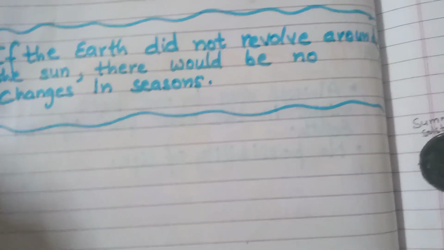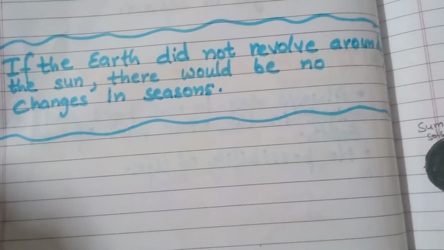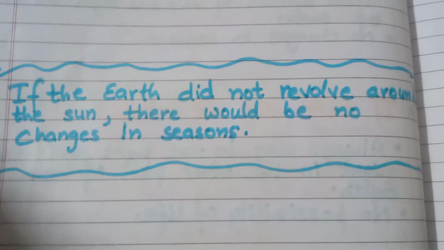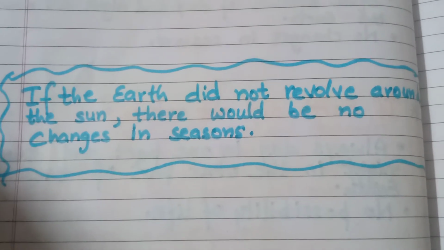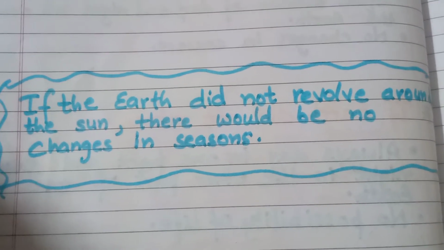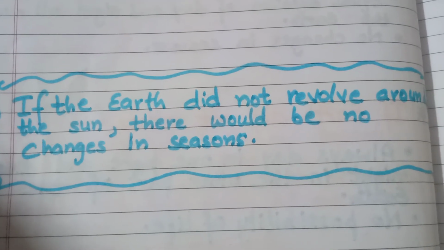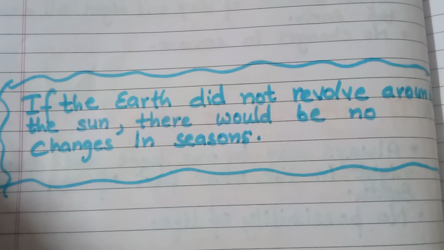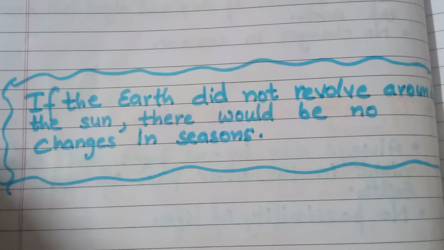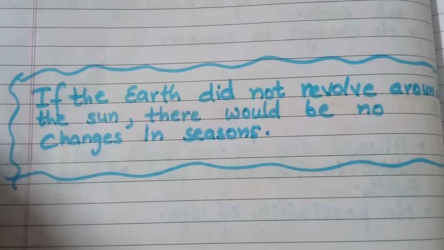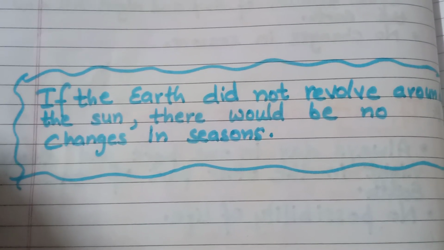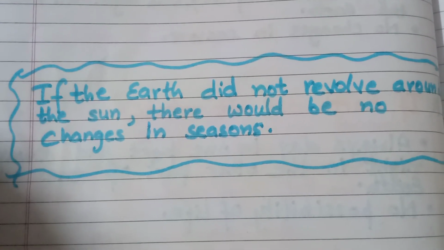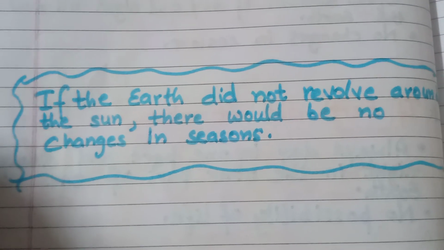If the earth did not revolve around the sun, there would be no seasons. Because of the inclination of the earth's axis, each pole takes turns to tilt towards the sun. It explains why each hemisphere has different seasons in a period of 1 year. It happens because earth is in constant motion around the sun on an inclined axis. Thus, there are different durations of day and night hours, and there are changes in seasons because of the revolution of the earth.